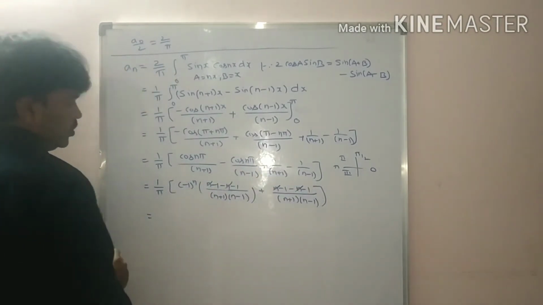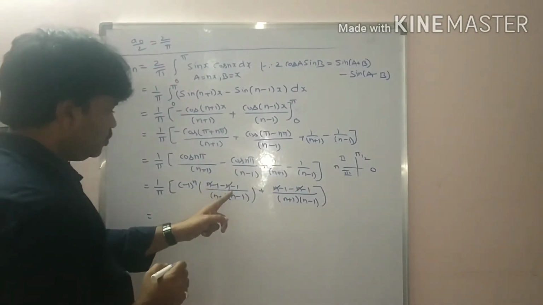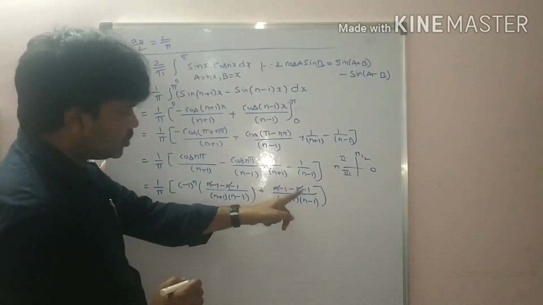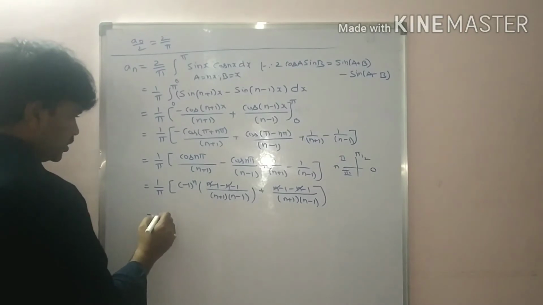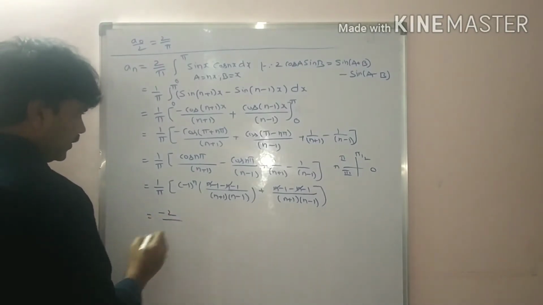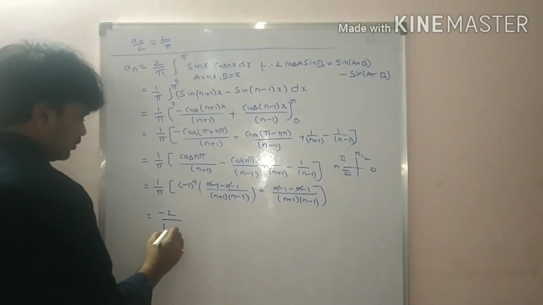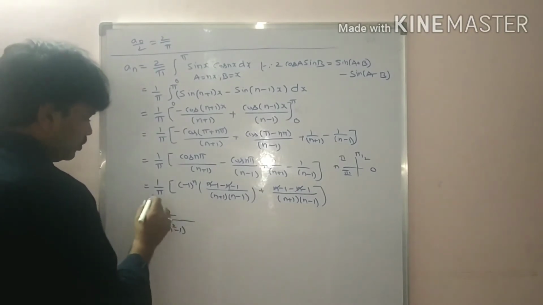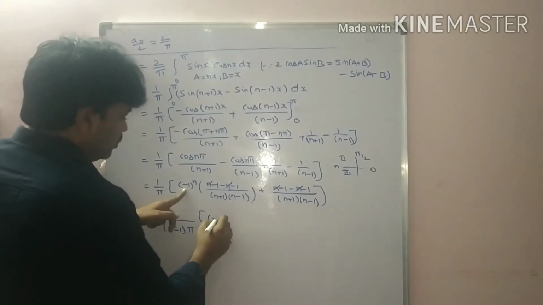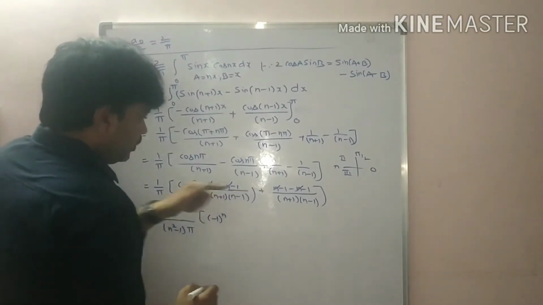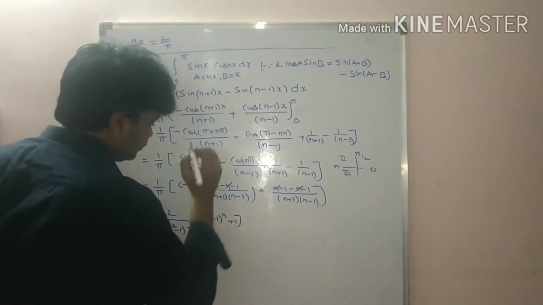So that is equal to, here we have minus 2 by n square minus 1. Here also minus 2 by n square minus 1. Taking common here, minus 2 by n square minus 1 into pi. So what are the rest of the terms here? Minus 1 whole power n plus 1.